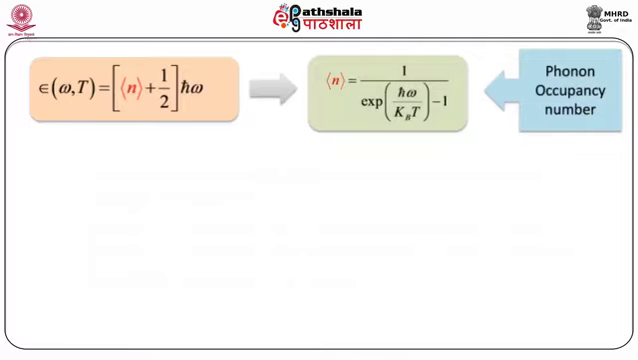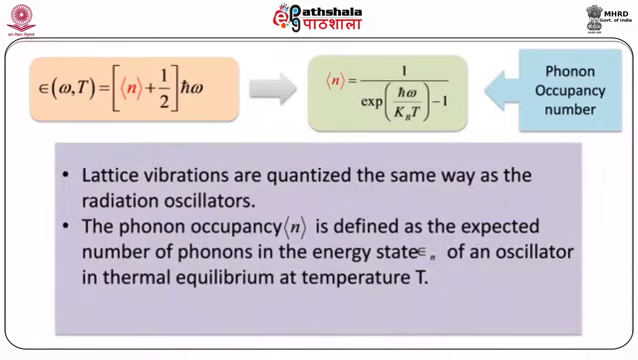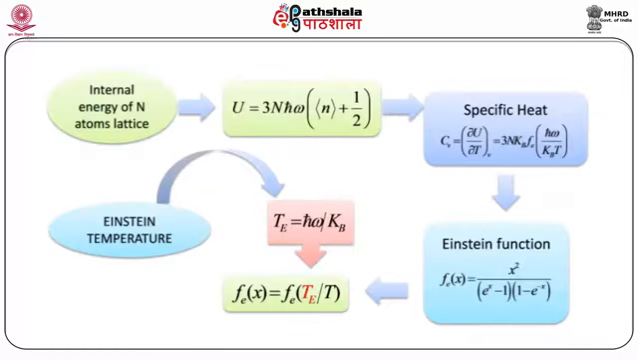So as you can see, these lattice vibrations are quantized the same way as radiation oscillators, and the phonon occupancy average of n is defined as the expected number of phonons in the energy state epsilon n of an oscillator in thermal equilibrium at temperature T. The internal energy of a lattice which contains N atoms can be written as U, which is equal to 3N h cross omega (average of n plus half).